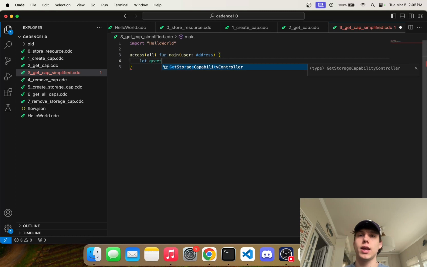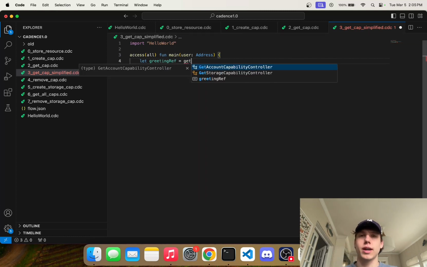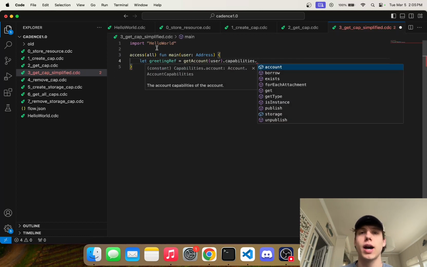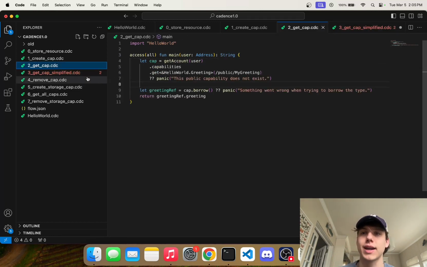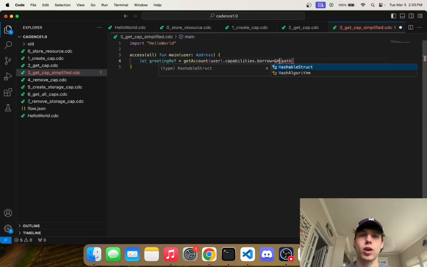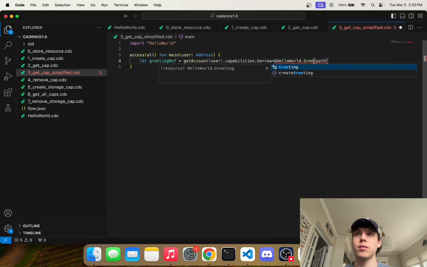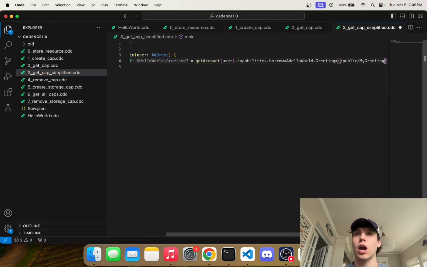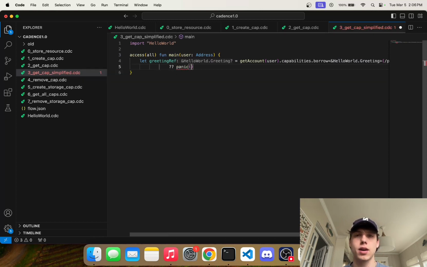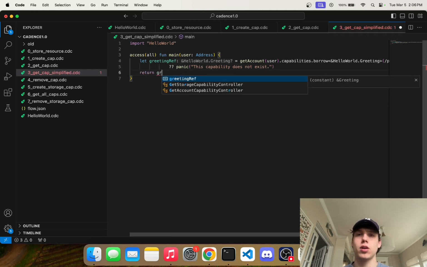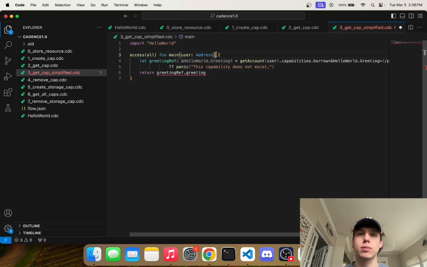So we can say let greeting ref equals get account, the user, .capabilities, and then instead of saying dot, so before we said capabilities.get, we can actually literally just say capabilities.borrow. And we can pass in that same type here, which is hello world.greeting, and then pass in the public path here, which is /public/mygreeting, and then we can panic, right? And just say panic this capability does not exist. And then we can simply return greeting ref.greeting, right? So it's actually much simpler this way.